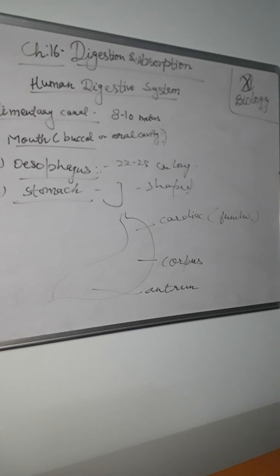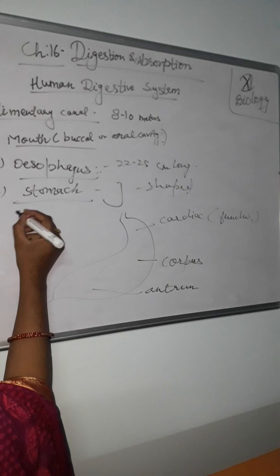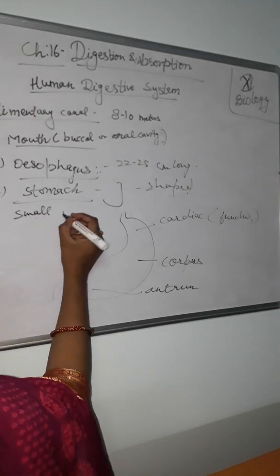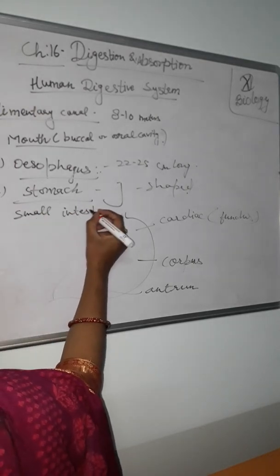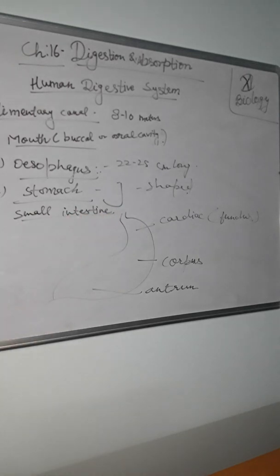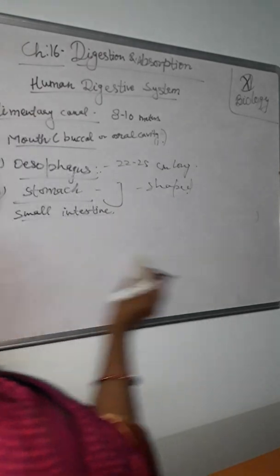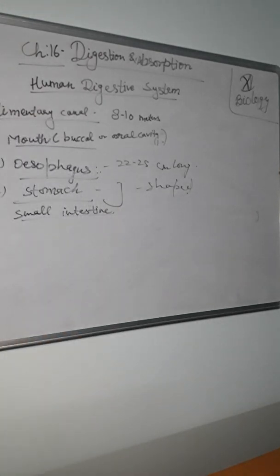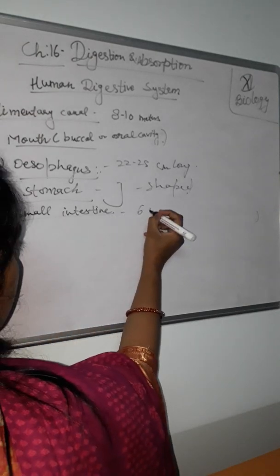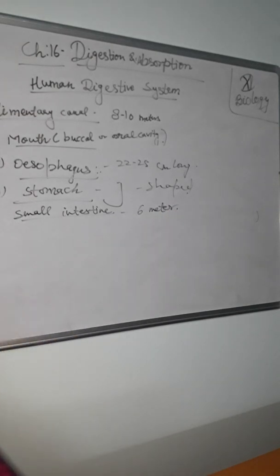Now the next one is the small intestine. As you know, the small intestine is the longest part of the alimentary canal, about 6 meters in length.